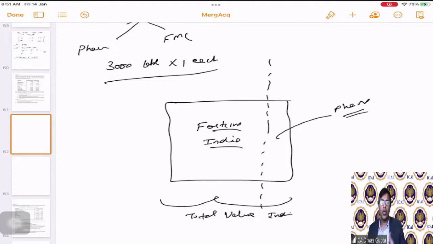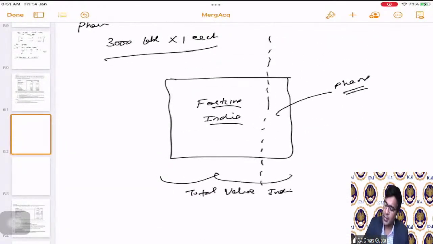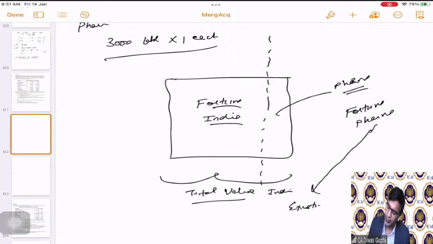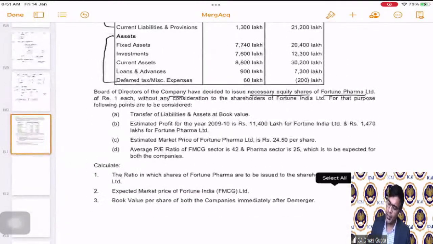It would have been enjoying the total value, but now since pharma is moved out, don't you think that the total value of Fortune India will come down from the shareholders' perspective, correct? Hence, to compensate that, in the new company also, Fortune Pharma also, the shares will be issued to the existing shareholders only to compensate for that reduction. Correct, because the business has moved out. To protect that, the existing shareholders will get shares in the new company also. Correct. This is what the question is trying to say.